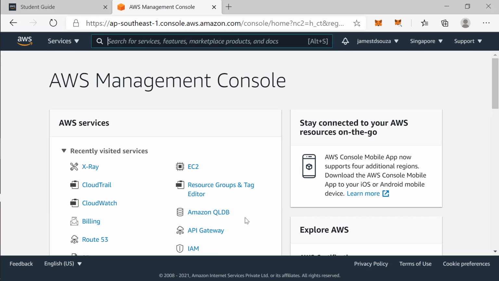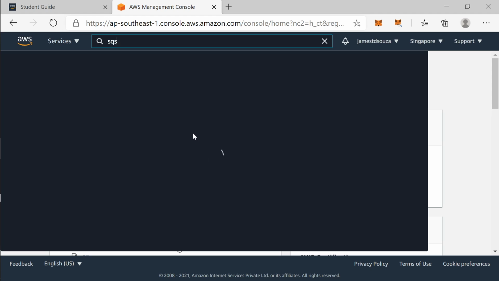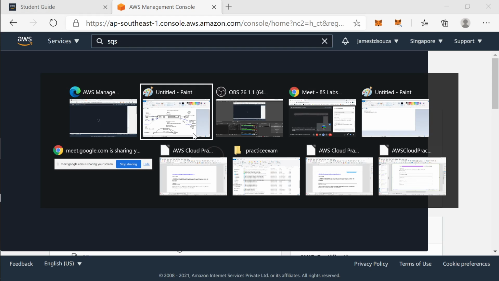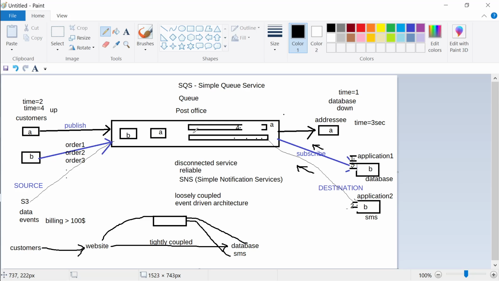So let us see if we can see something. So I had a question. With regards to the database which you said, like for example order one, that is stored in the SQS, in simple queue service, is it a backup or is it the original one, sir? No, it is original. Okay, there is no backup made, right? No backup made. Okay.